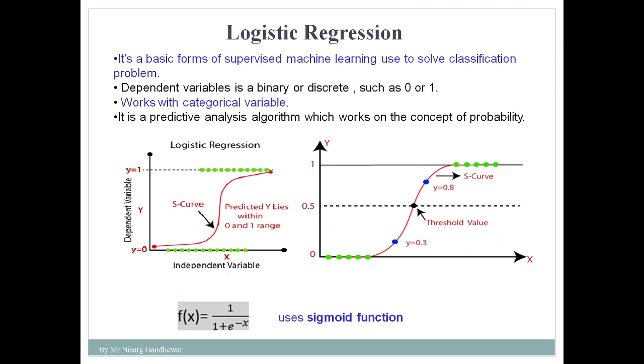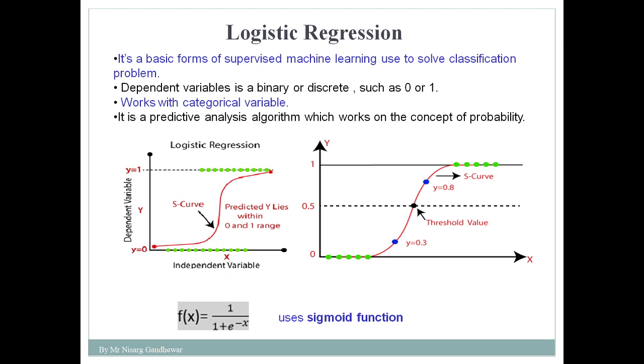So it works with a categorical variable. Categorical means what? Suppose I want to classify between cat and dog, so they are categorical in nature. Suppose I want to categorize students based on their class, second year, third year, final year, so I can say that it is a categorical variable. For that kind of problem you can make use of logistic regression.